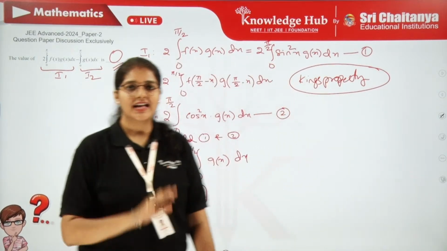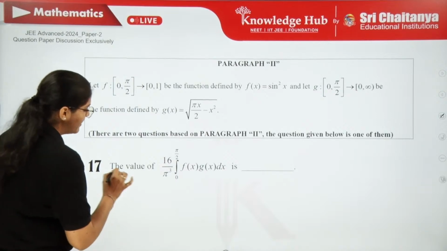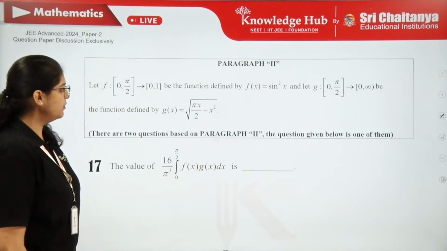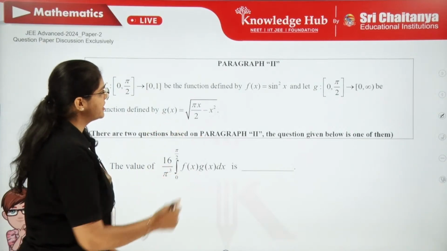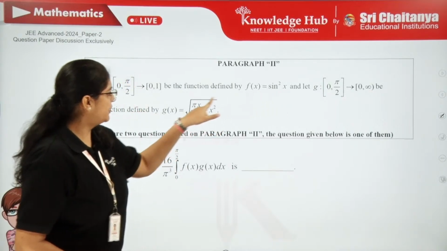Let's move on to the last question of this paper. Now the value of 16/π³ times the integral from 0 to π/2 of f(x) g(x). f(x) into g(x) will be a little bit complicated: sin²x is there, root is there.